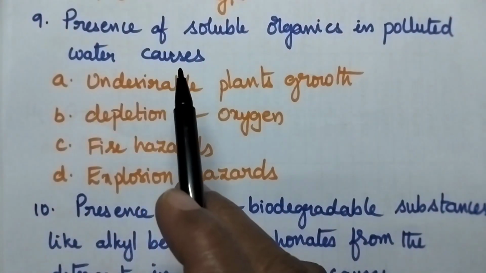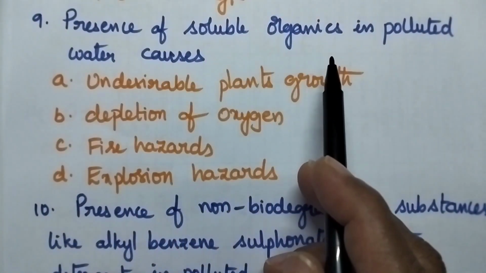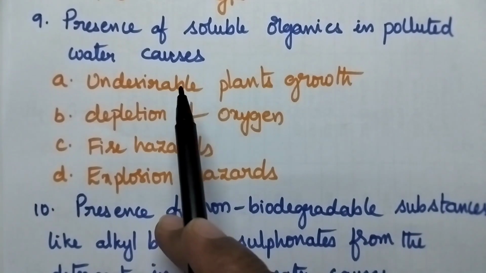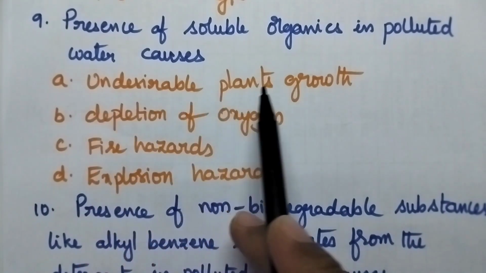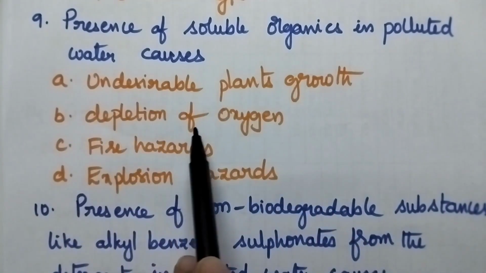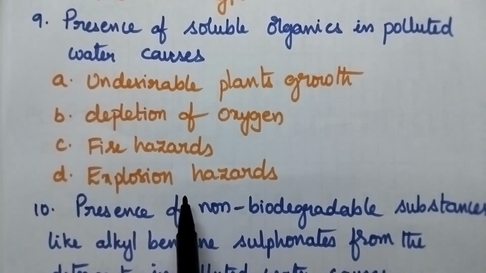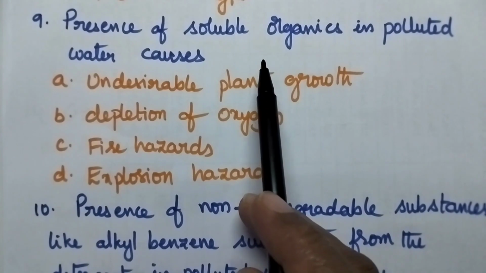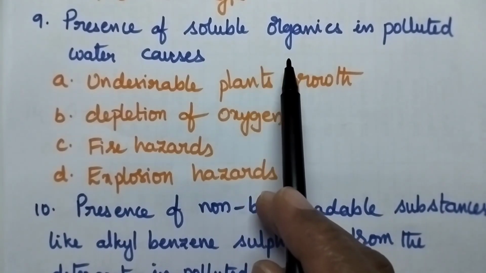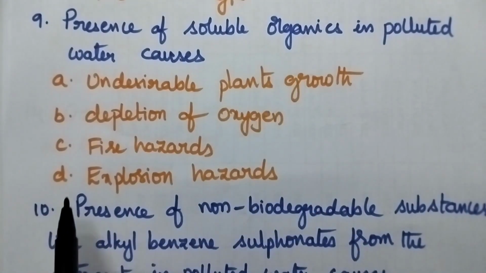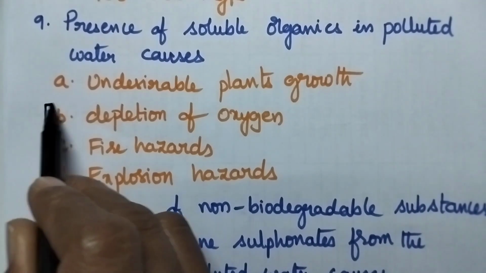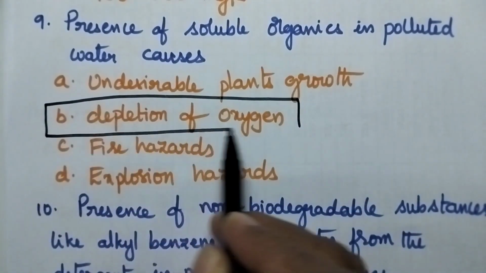Question number 9. Presence of soluble organics in polluted water causes. Option A undesirable plant growths, B depletion of oxygen, C fire hazards, D explosion hazards. Presence of soluble organics consumes oxygen, so it is responsible for the depletion of oxygen. Option B is the right answer.